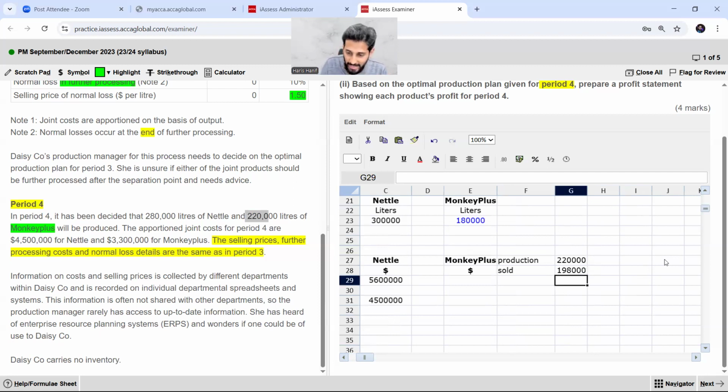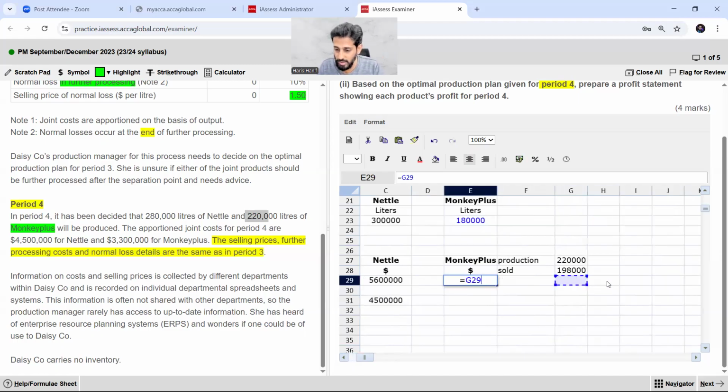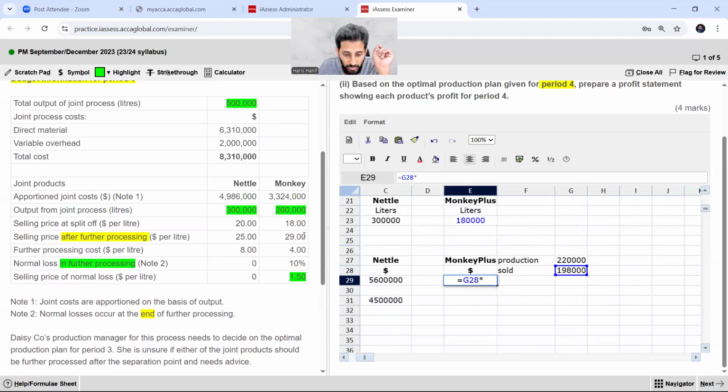So this is 198,000, right? This is only for the monkey plus, but for nettle it is only the nettle. So what is the sales? The sale would be these units multiplied by the selling price of monkey plus, that is 29. So this is my sale revenue of monkey plus.